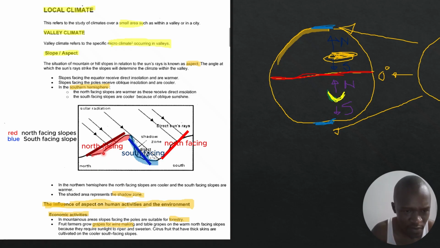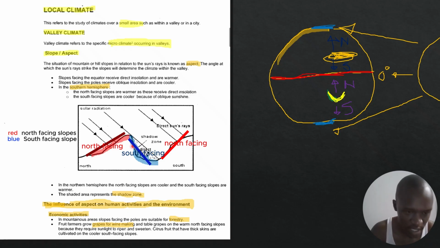So the warm north-facing slope is suitable for farming grapes for wine, because those grapes are going to sweeten and ripen because of the warm temperatures. But the cool side of the mountain is suitable for forestry.